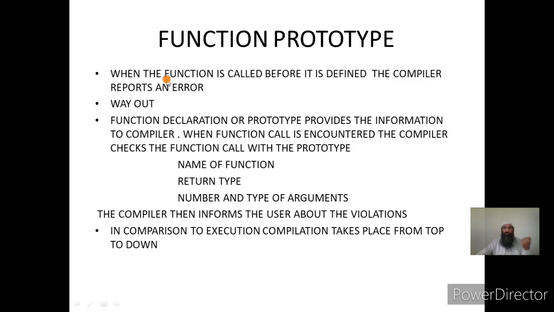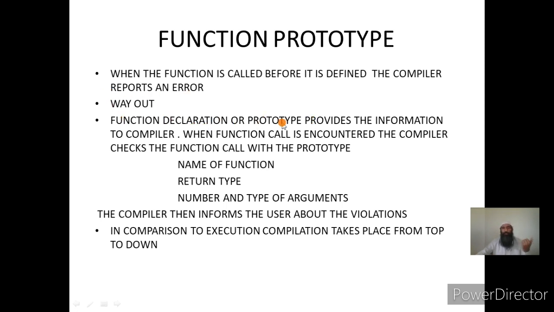Now let us see functions called before they are defined. The compiler reports an error. Why does it report an error? Because the compiler should have the information about the function's formal arguments, their data types and return types, and the name of the function, but the compiler does not have this information. Since the compilation begins from top to bottom, the compiler has not encountered the definition of the function, so it does not have that information. What was the way out? The way out was that we have to give the function declaration or the prototype.